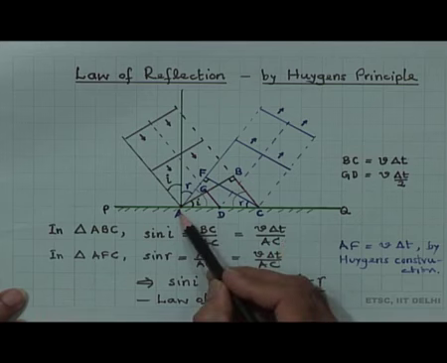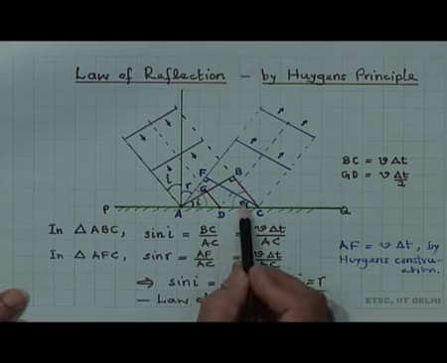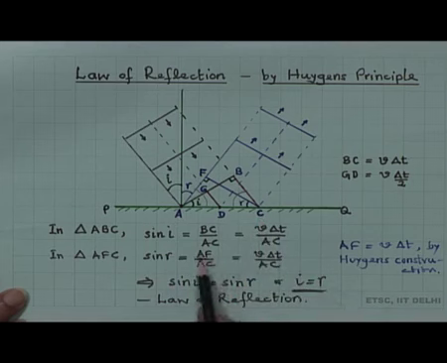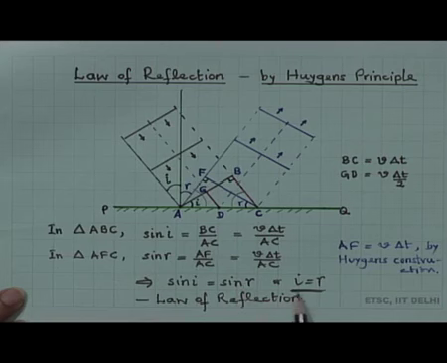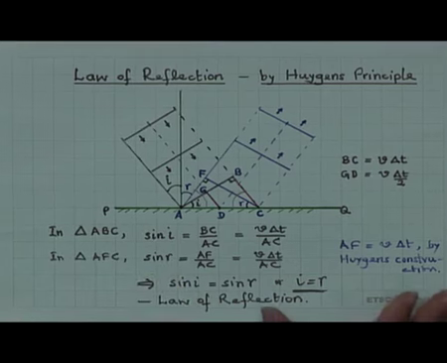Similarly, in the triangle AFC, where FC is the reflected wavefront, sin R is equal to AF divided by AC, which is equal to V into delta t by AC, and therefore it simply means that sin I is equal to sin R, or I is equal to R, which is the law of reflection. So, the law of reflection is satisfied by Huygens construction and propagation using the Huygens principle.